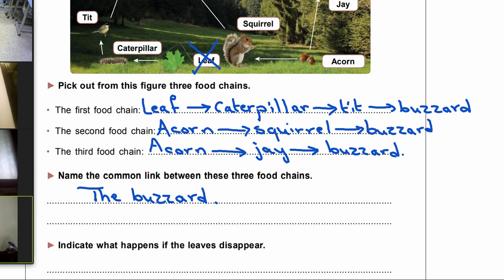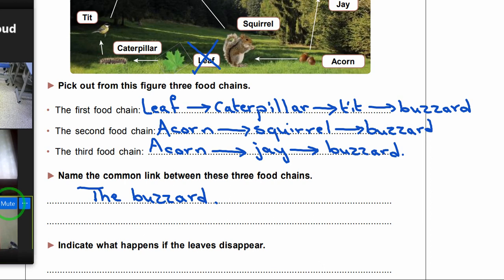Now, we have a question to indicate what will happen if the leaves disappear. Look at the food chain again and tell me, if there are no leaves, what will happen? Which animal dies? The caterpillar will die, because it has no source of food.